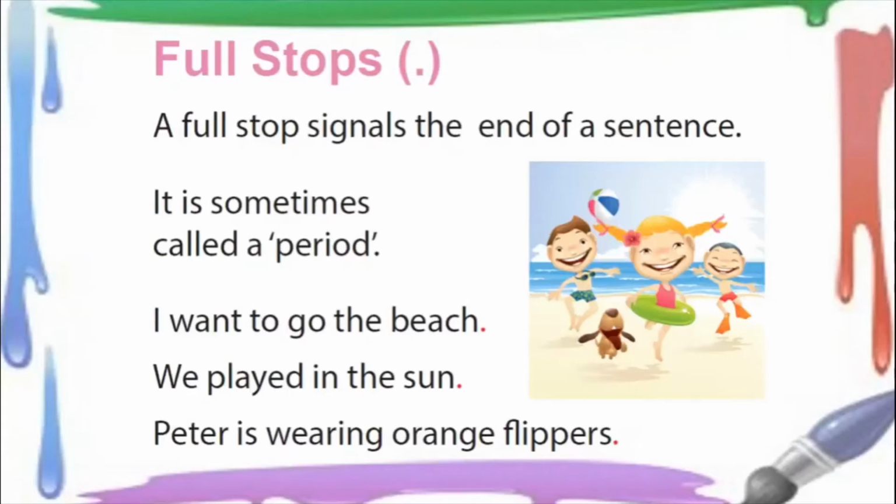Let us try to understand a little bit more about the full stop. So a full stop signals the end of a sentence. Okay, so when you want to finish saying what you are saying, you use a full stop. It is also sometimes called a period. So when people speak, sometimes you must have heard them saying, I will not do it, period.